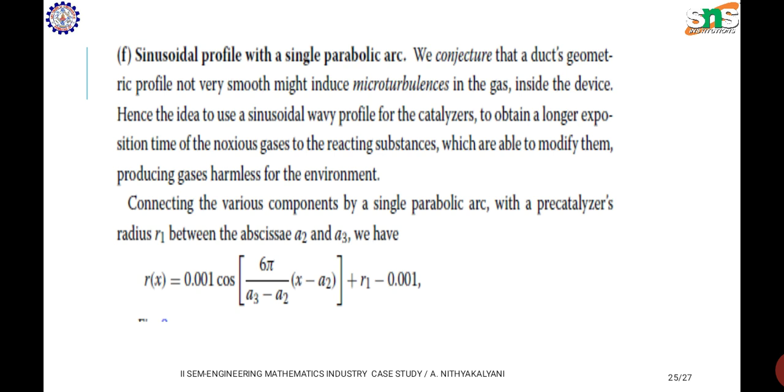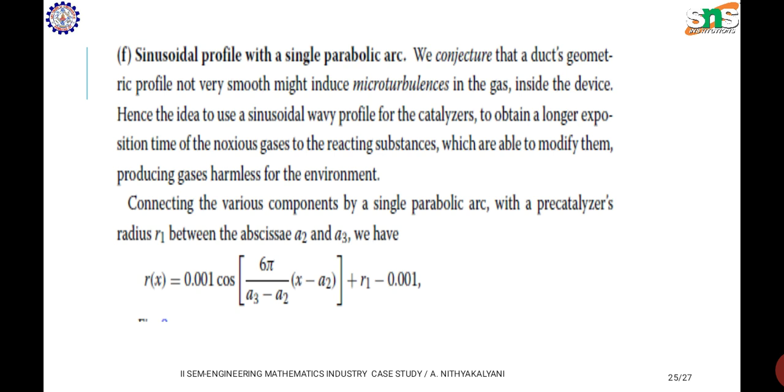We conjecture that a duct geometric profile that is not very smooth might induce micro turbulence in the gas inside the device. Hence, the idea to use wavy profiles for catalyzers to obtain a longer exposure time of the noxious gas to the reacting substances, which are able to modify them, producing gases harmless for the environment.